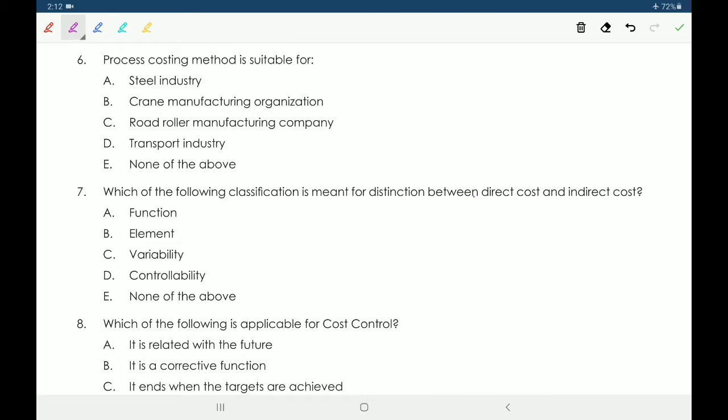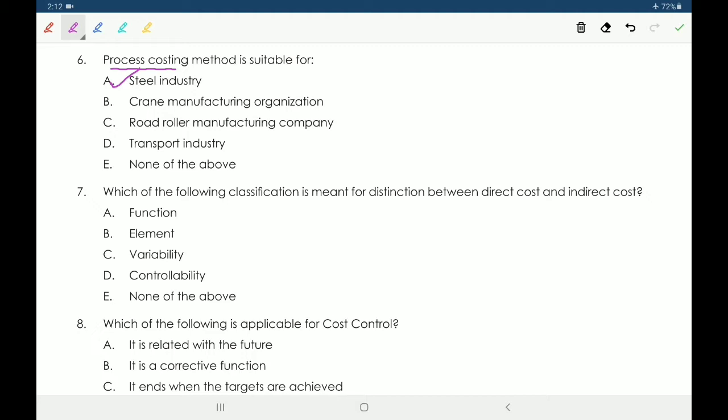Sixth one, process costing method is suitable for option A, steel industry, B, crane manufacturing organization, C, road roller manufacturing company, D, transport industry, E, none of the above. So process costing is suitable for steel industry because they produce in processes.